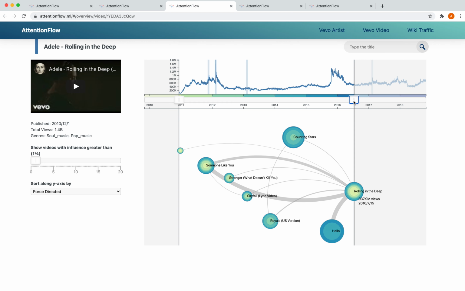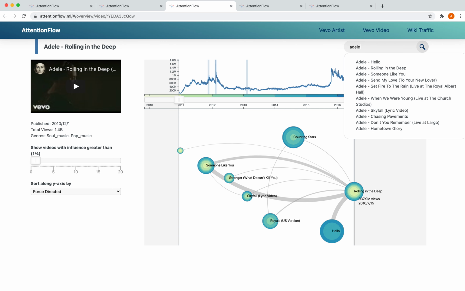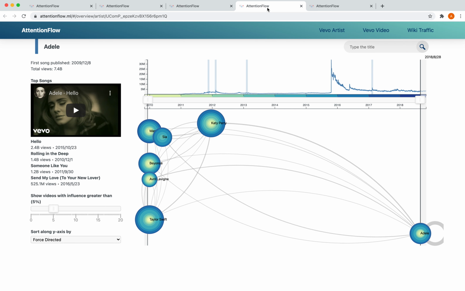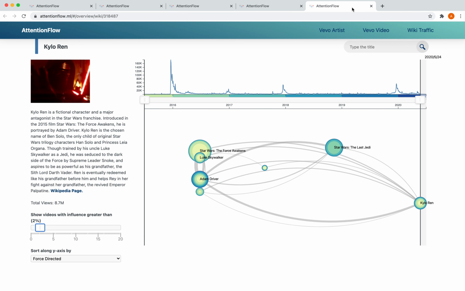So that was a very quick overview of how AttentionFlow can help us see different kinds of influence on the traffic of Rolling in the Deep. You can click on the other nodes, or you can use a search bar to visualize the network of other songs. In addition, you can also go to the Vevo artist page to see the influence networks of artists on YouTube, or you can go to the wiki traffic page to see the influence networks of Wikipedia pages.